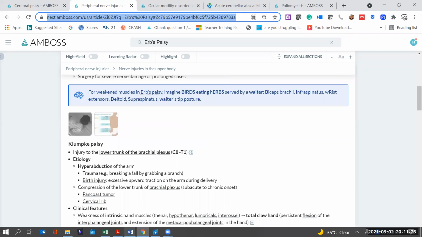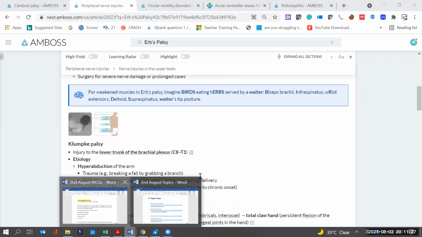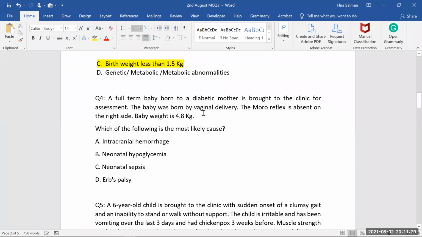So let's have a look at a question related to this one. The question says, a full-term baby born to a diabetic mother. Full-term baby, diabetic mother. Whenever it says diabetic mother or gestational diabetes, we will always think about macrosomic babies, because usually the babies born to these mothers have a good size. It's not that they must have a good size. It's a general thought that whenever the mother is diabetic, maybe a known diabetic, or maybe gestational diabetes, they usually have macrosomic babies.